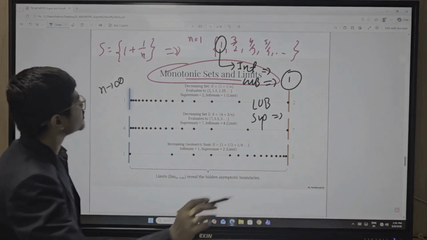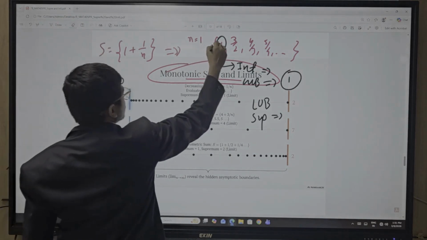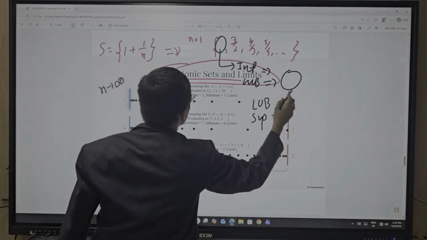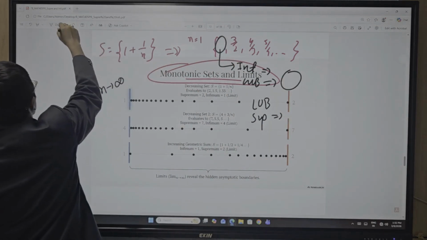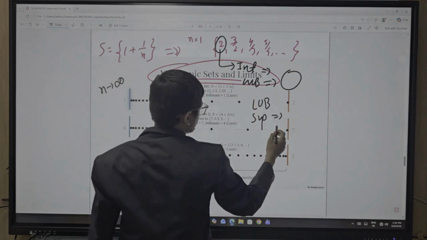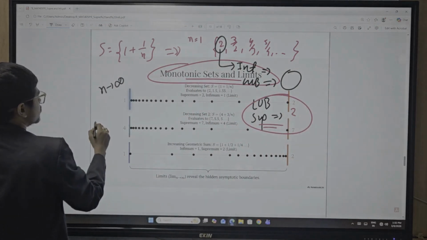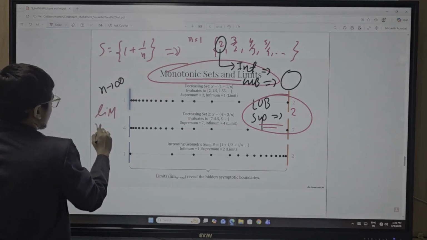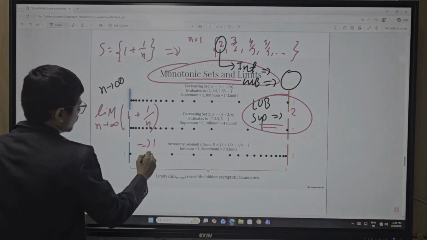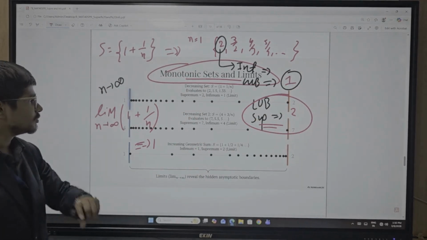Sorry, this is a mistake from my side. So when you consider n equal to 1 here, you get 2. So the supremum value is 2, but what about the infimum value? N tends to infinity here, so the limit as n tends to infinity of 1 + 1 by n is nothing but your 1. So GLB is your 1 and LUB is 2.